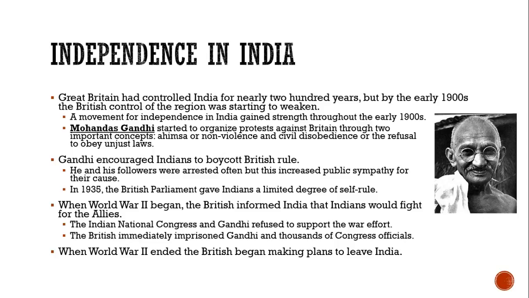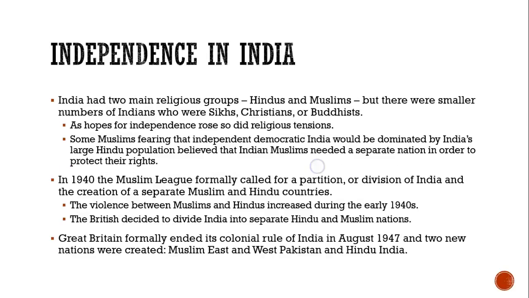However, when World War II began, the British informed India that Indians would fight for the Allies rather than asking them. The Indian National Congress and Gandhi refused to support the war effort, and so the British immediately imprisoned him and other Congress officials. When World War II ended, the British began making plans to leave India, though.